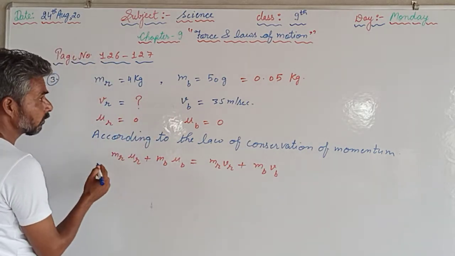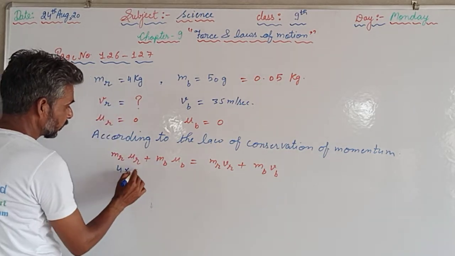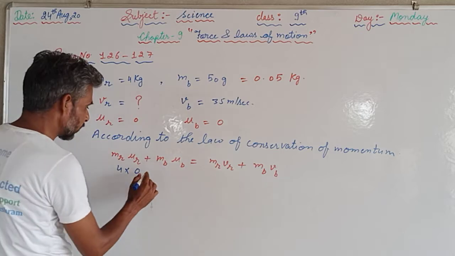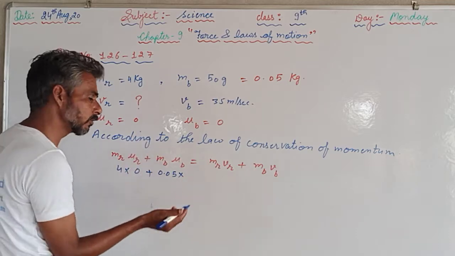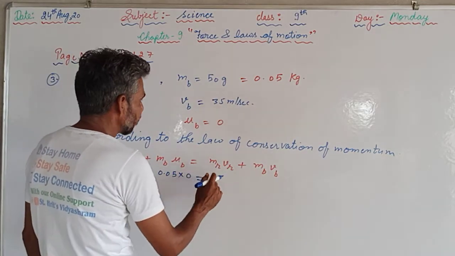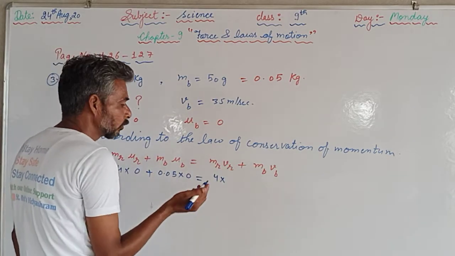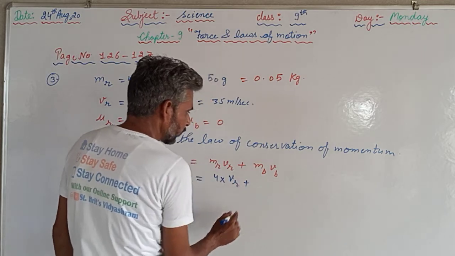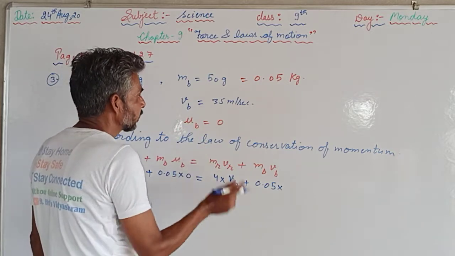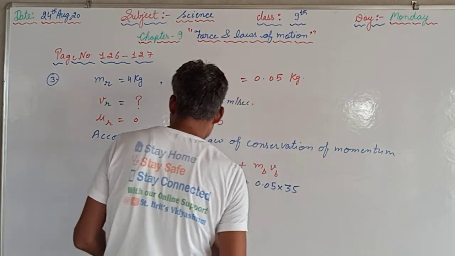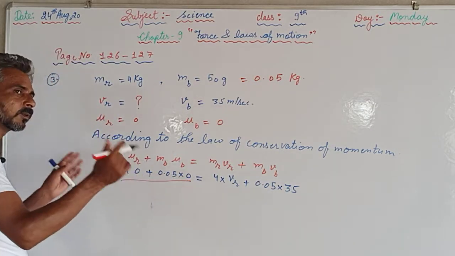So here we will substitute the values. The mass of the rifle is 4 kilogram, into the initial velocity of the rifle, which was at rest. The mass of the bullet is 0.05, and the initial velocity of the bullet was also at rest. On the right side, the mass of the rifle is 4 kilogram and the velocity of the rifle after firing is what we have to find, and the mass of the bullet is 0.05 and its velocity after firing is 35 meter per second. So the left side becomes 0, because 0 into something is 0, and 0 plus 0 is 0.